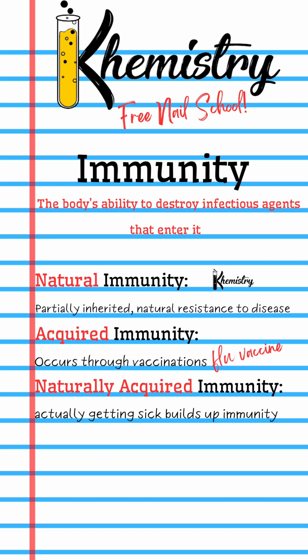So when you get a cold, now your body knows how to fight off a cold, although it has different strains. But this is the immunity that is acquired through you actually getting sick and being in an environment where germs and bacteria are present, and it allows your body to build up that immunity.